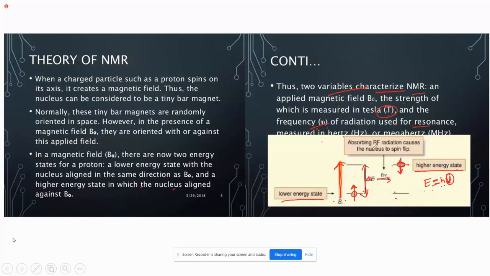Absorbing RF radiation, that is radio frequency radiation, causes the nucleus to spin flip. So if there are radio frequency waves in addition to the applied magnetic field, that radio frequency h nu will be equal to the difference between these two energy states, which is caused by the applied magnetic field.